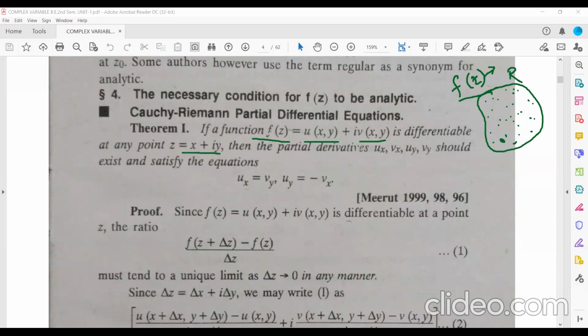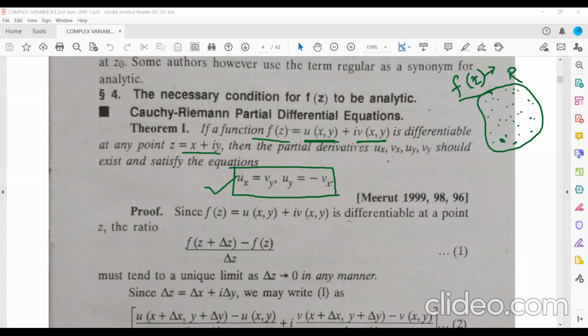So this function has two parts. One is the u part, that is the real part, another is the v part. If this real and imaginary part of a complex function satisfies these two partial differential equations,